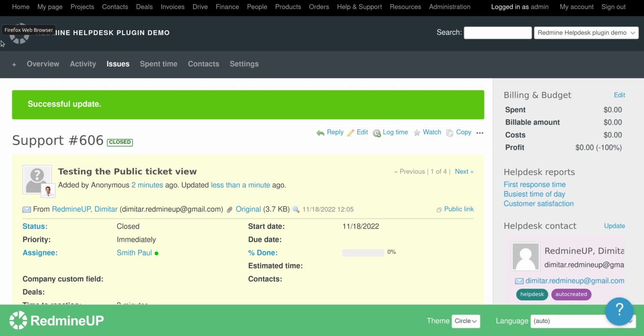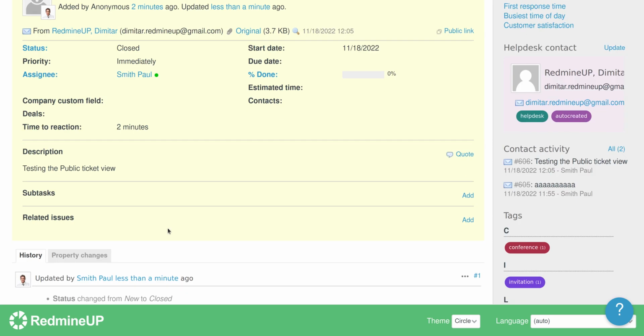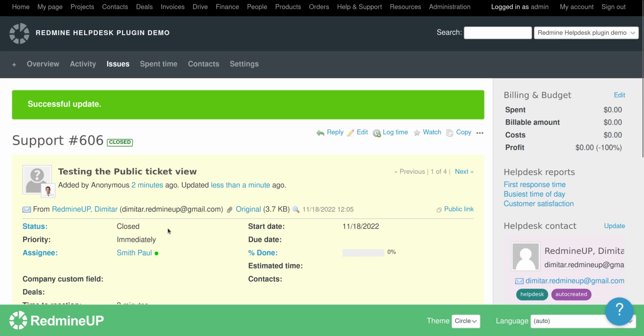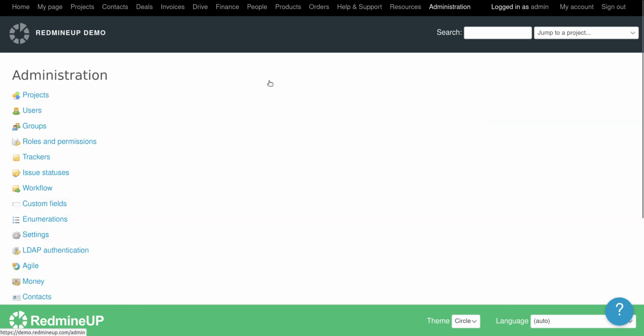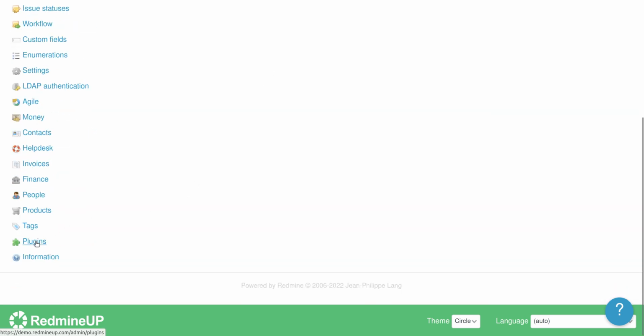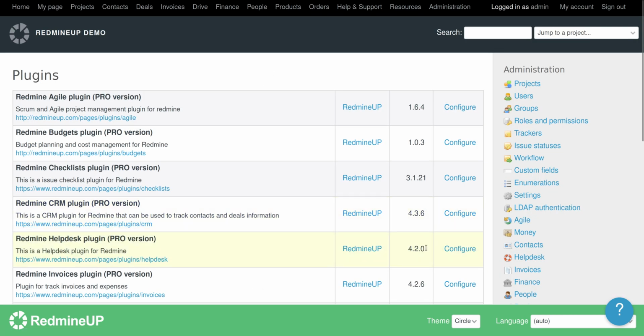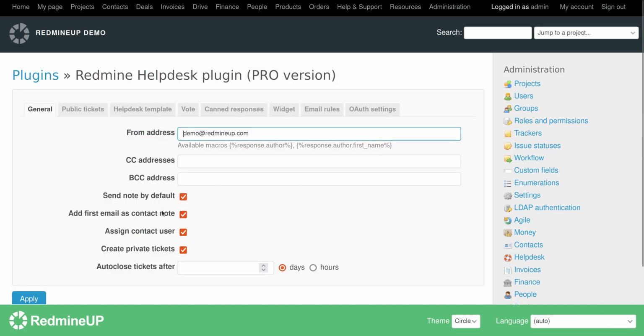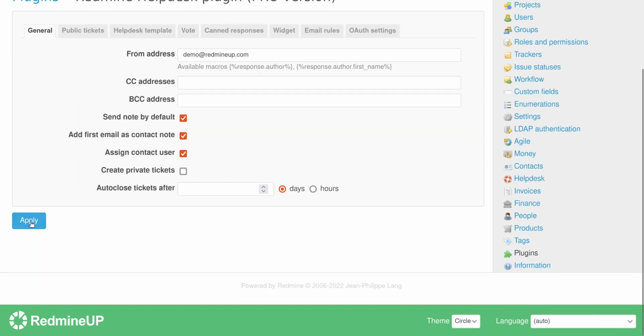Okay, so when the ticket initially comes as private, then most likely this feature is enabled in the help desk main configurations. So if you would like to fix this problem, then you have to go to administration and then plugins and then help desk configure. And here is an option, create private tickets. So you disable this and then apply the changes.